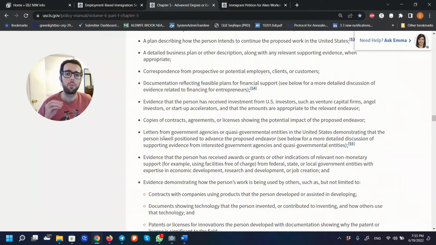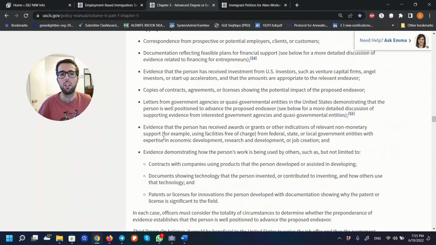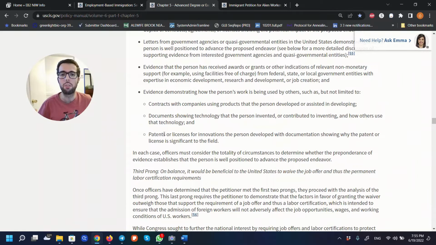There's a wide range of examples here that you can come read carefully and start thinking about how you can put together your application. And again, they do mention here that this is not an exhaustive list. These are just ideas for you to consider, but you may have other ways of proving that you're actually well positioned in your field to execute on the plan that you have.